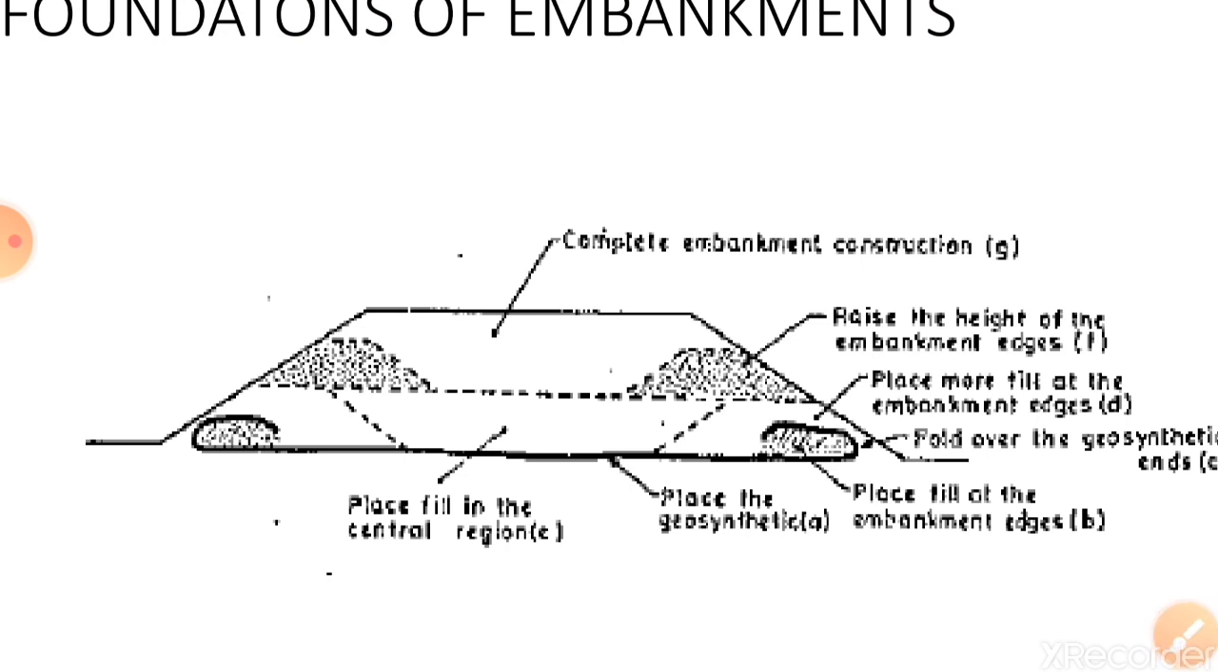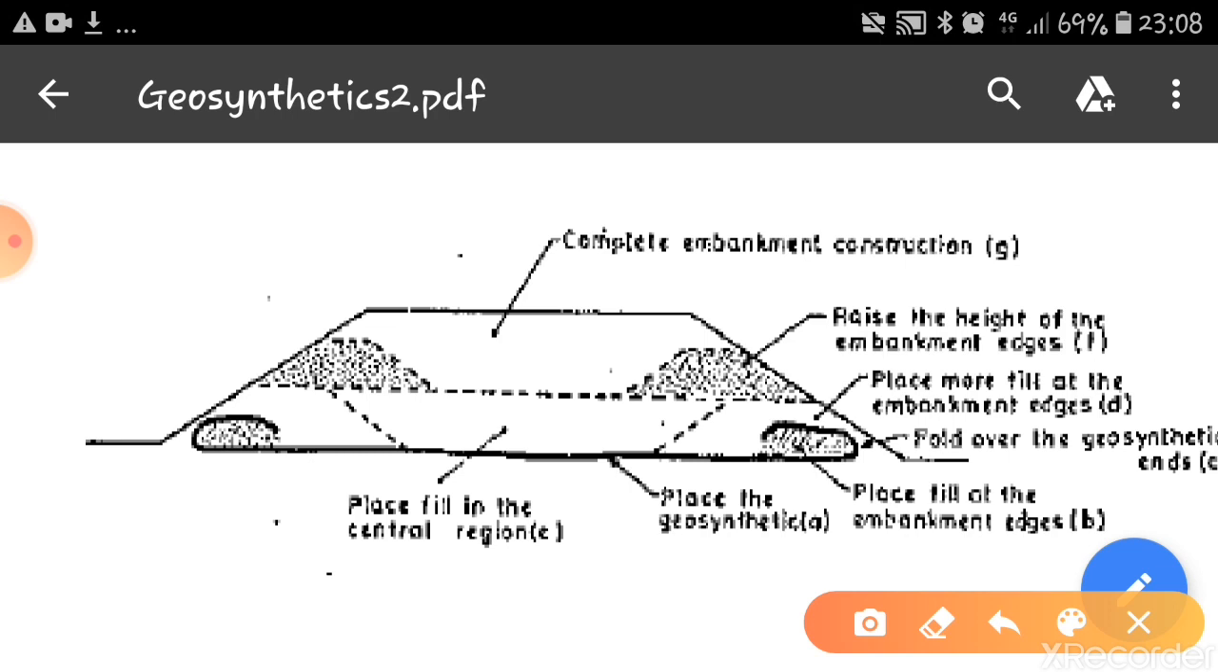So these steps are shown here in a diagram. Step by step they have shown. You can see this. First place the geosynthetics, then place the fill in the embankment edges, then fold over the geosynthetic edges, so that fill will remain inside this, then place the fill in the central region and raise the heights of the embankment edges. That's how you have to prepare the embankments.